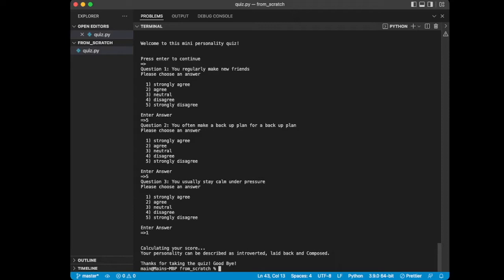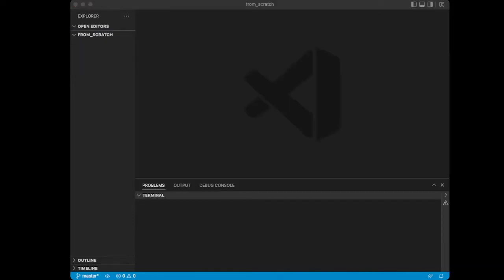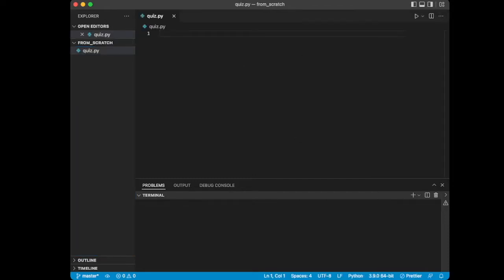Next step is to get into the actual code and start coding. Okay, so I've got a fresh VS Code window here with no files, but I've just got this folder open that I created called From Scratch. I'm going to go ahead and create a new file, and I'm going to name it quiz.py. Now the .py extension just tells your computer that it is a Python program that we are creating. And in this file, this is going to be our first program. This is where we're going to write all the code that's going to characterize our quiz, just as you saw it a second ago.